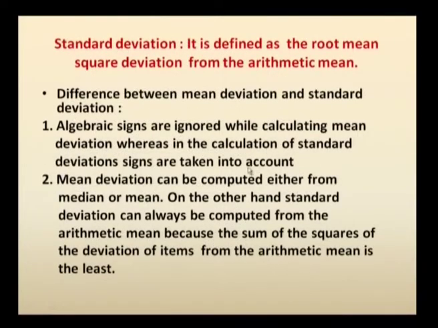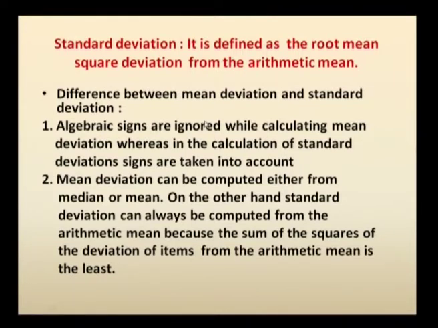Now, after finding the quartile deviation, we will move to another important measure, that is standard deviation. See, the standard deviation we normally use for a large population, and we define it as the root mean square deviation from the corresponding arithmetic mean. And we see the main difference between this one and the preceding measure of dispersion, that is mean deviation.